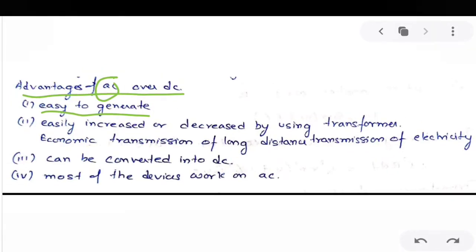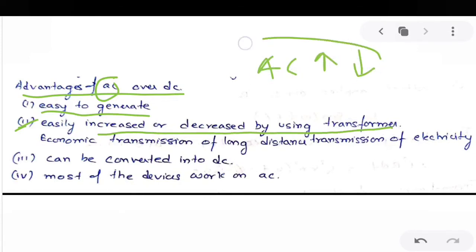The second advantage of AC over DC is that it can be easily increased or decreased by using a transformer. The value of the alternating current, that is the alternating voltage, can be increased or decreased using a transformer.